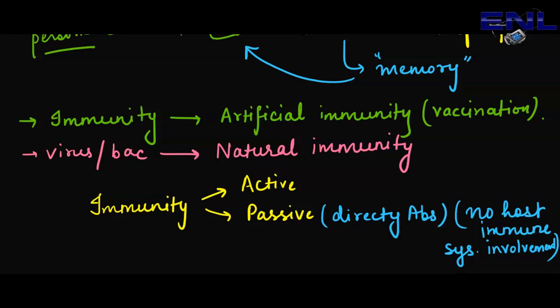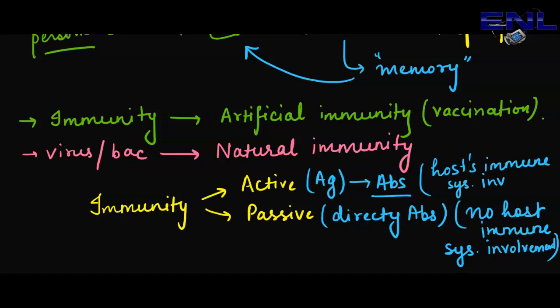And in active immunity, we inject the antigen or the foreign part of any virus or bacteria, and then it will initiate and produce the antibodies. So this is what we call active immunity. Here the host's immune system is involved. These are the key differences between active and passive immunity that I have clearly discussed in my previous video. You can check the link from the description.